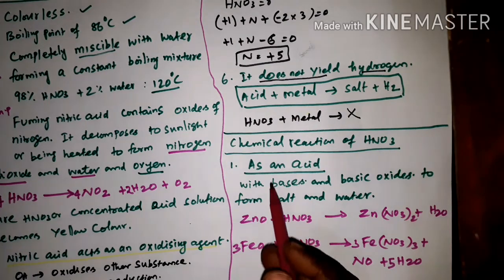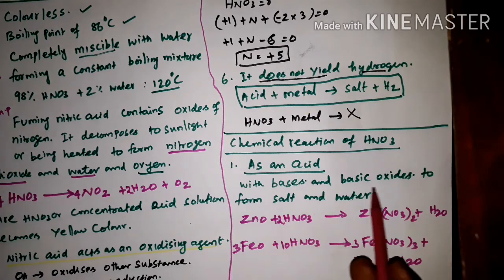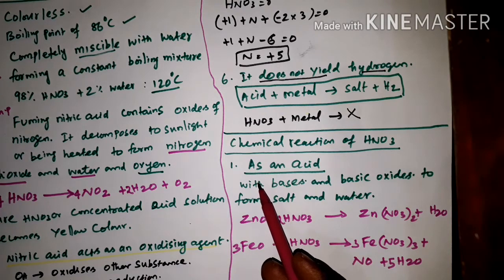Okay, so it acts as an acid with bases and basic oxides to form salt and water. So ZnO plus HNO3, we get Zn(NO3)2 plus H2O. Then the second equation, FeO plus HNO3, we will get Fe(NO3)3 plus NO plus H2O. So that's all about the reactions where nitric acid acts as an acid. Then we will see the next reaction.